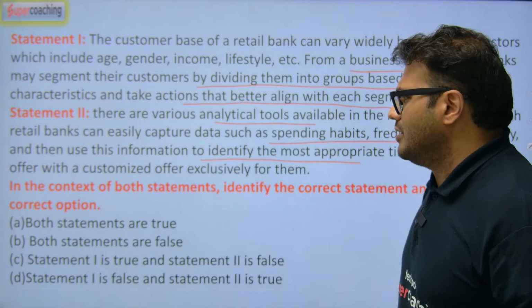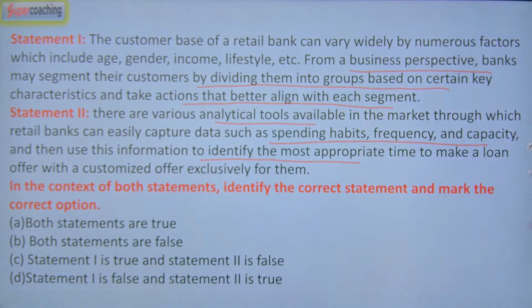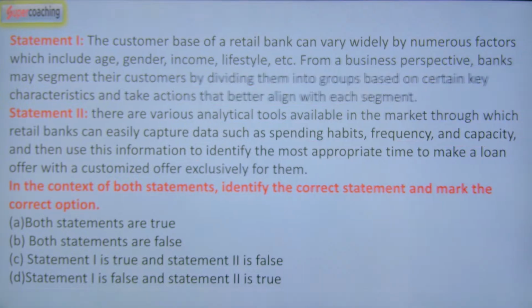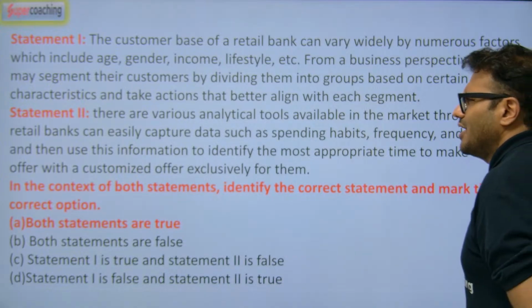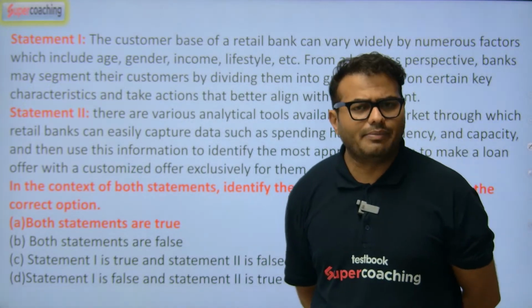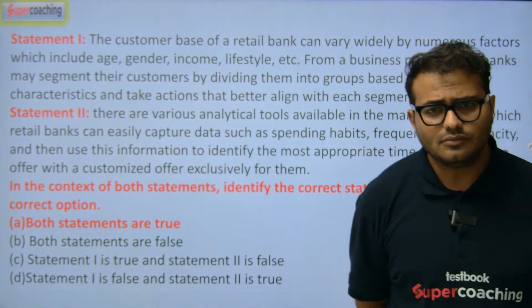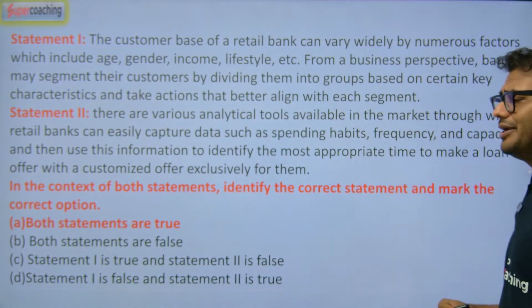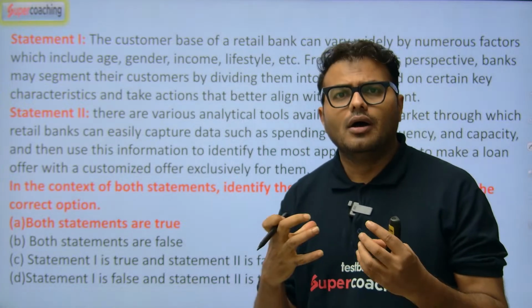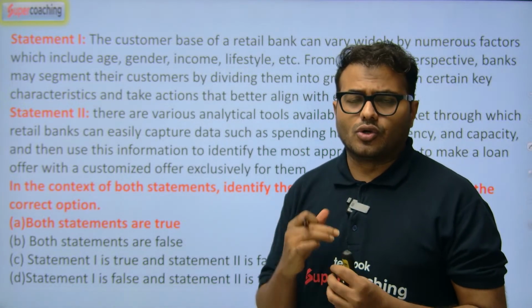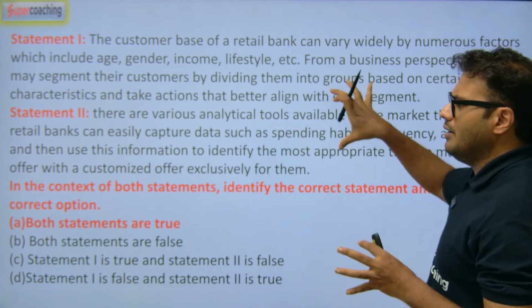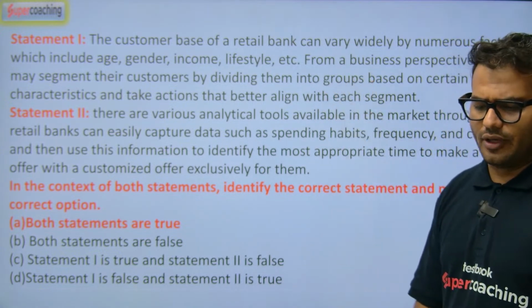So two statements are there. The question is to identify the correct statement and mark the correct option. So what can be the answer of this? The answer of this question is that both the statements are absolutely correct. When it comes to retail banking, yes, this is the mindset we have. Statement 2 is also correct. There are so many analytical tools available which will help the retail banking sector to have proper data and analysis of the data. So yes, both the things are absolutely right when it comes to the first question.